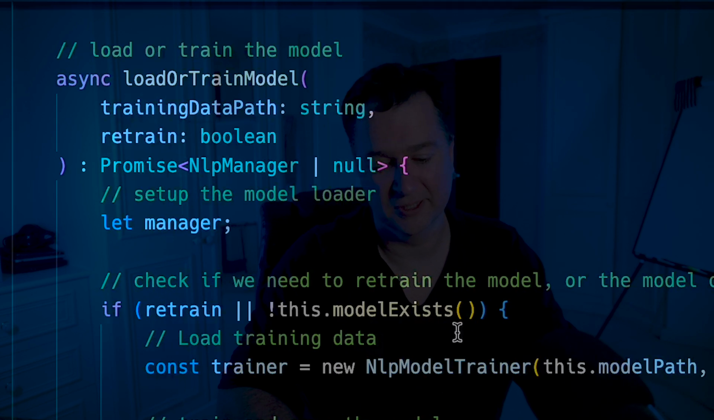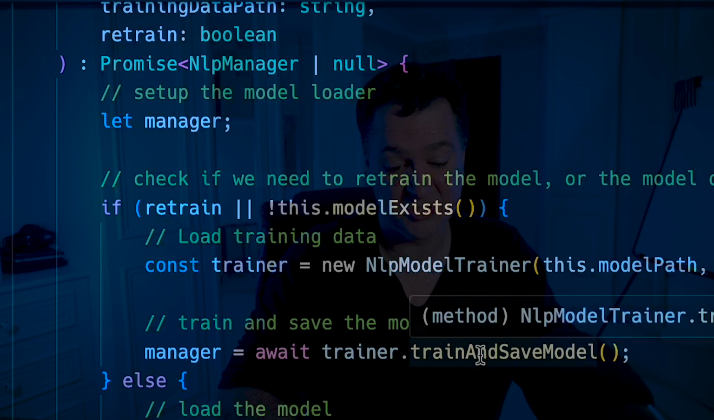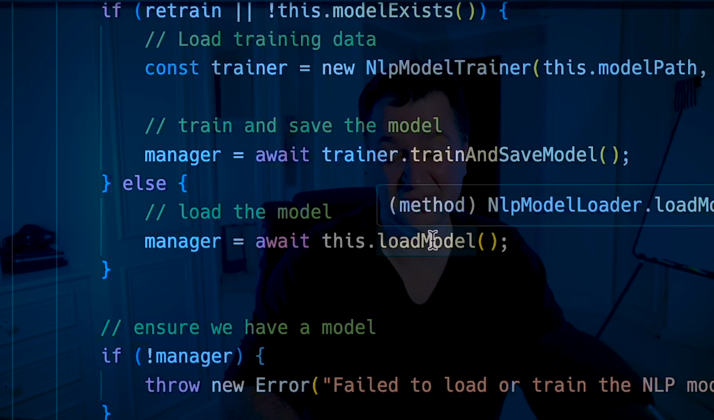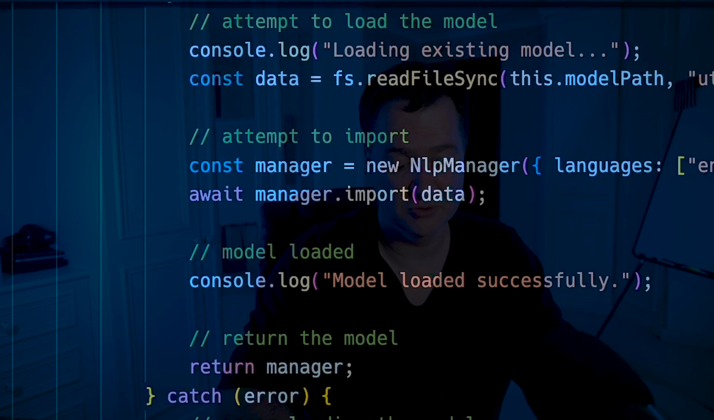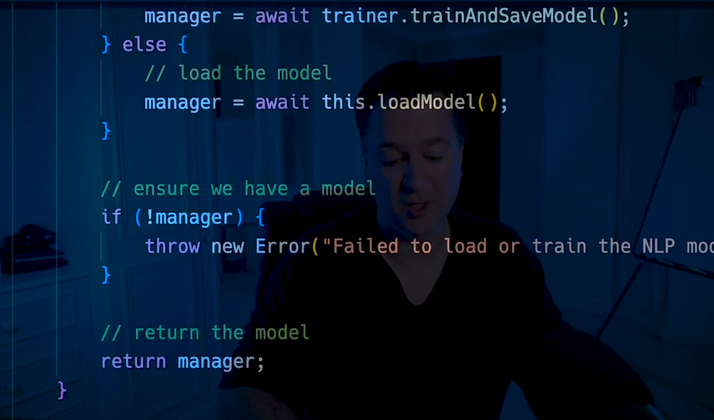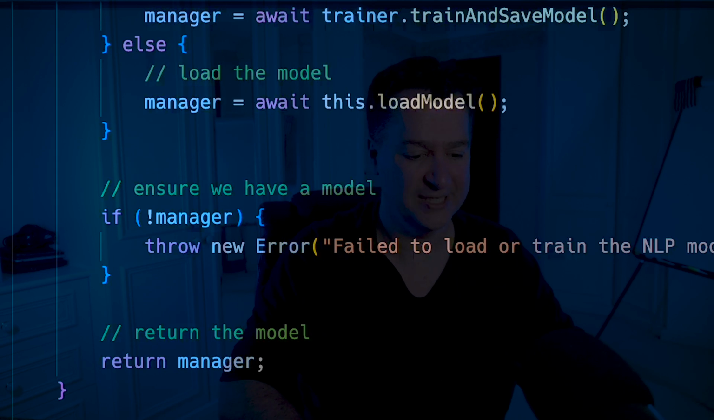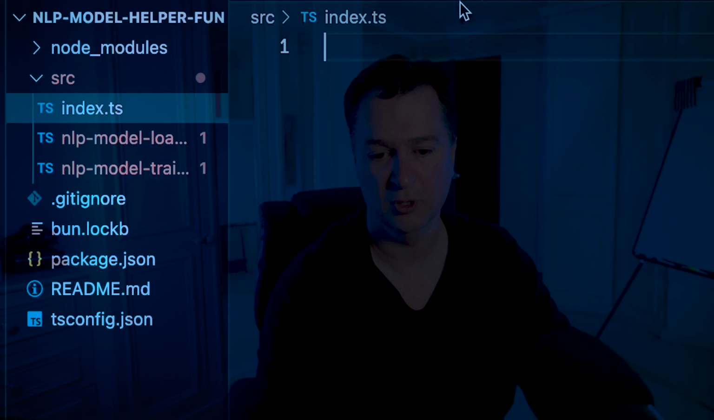So you see here that it does a quick check to see if it's there. If the model doesn't exist already, it's just going to essentially use the trainer that we created a second ago and train the model. If that file path does exist, then it's just going to load that model. And then once the model's loaded, all it's going to do is be there and available, returning that NLP manager that we used earlier, and then you can use it. So it's a nice little helper utility. Last thing that I need to do is just export all of this.